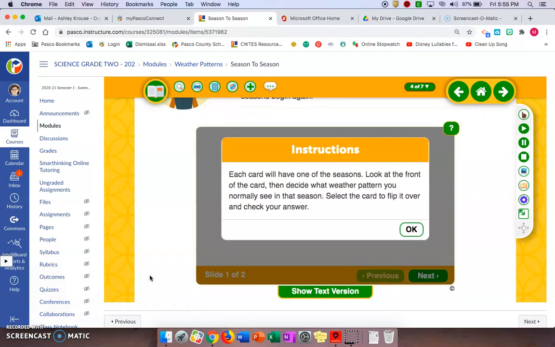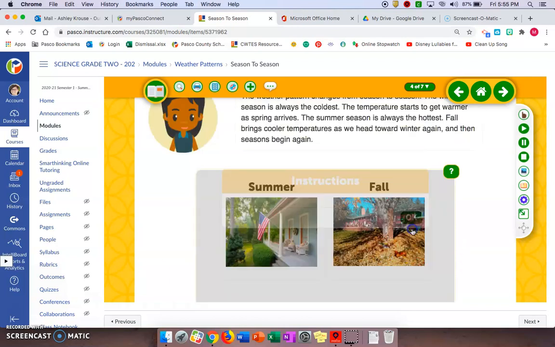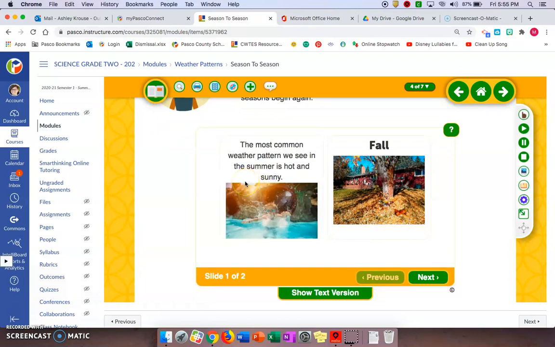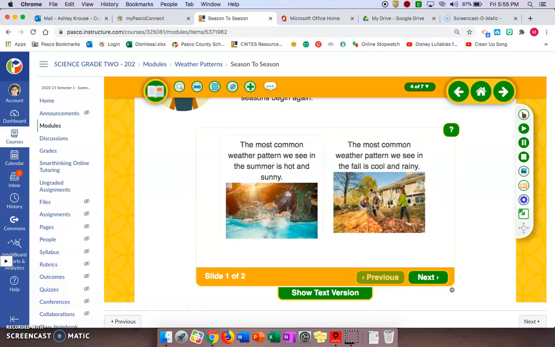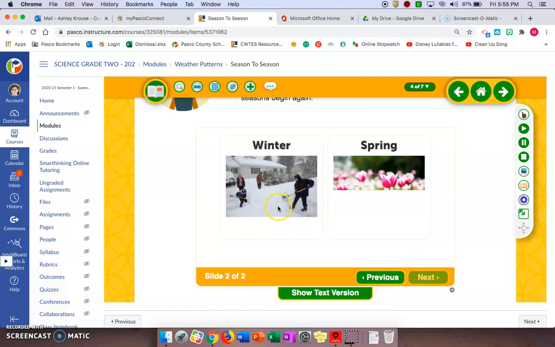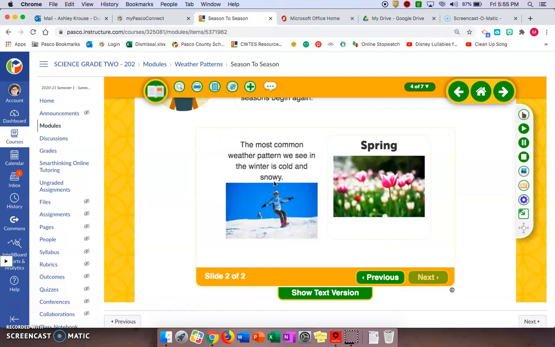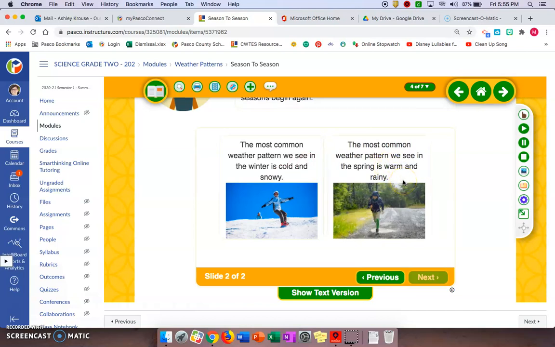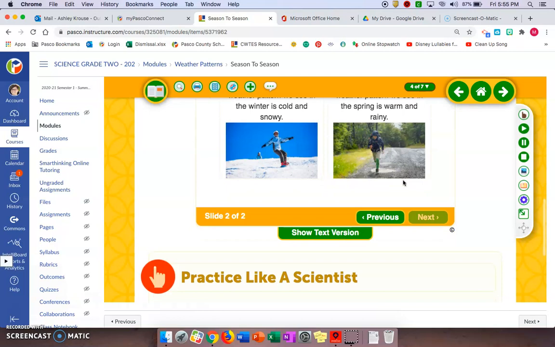Each card will have one of the seasons. Look at the front of the card, then decide what weather pattern you normally see in that season. Select the card to flip it over and check your answer. Summer. The most common weather pattern we see in summer is hot and sunny. Fall. The most common weather pattern we see in fall is cool and rainy. Winter. The most common weather pattern we see in winter is cold and snowy. Spring. The most common weather pattern we see in spring is warm and rainy.